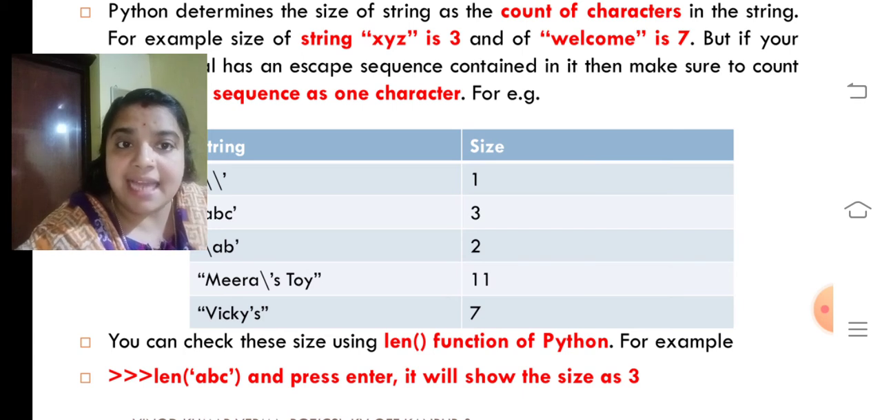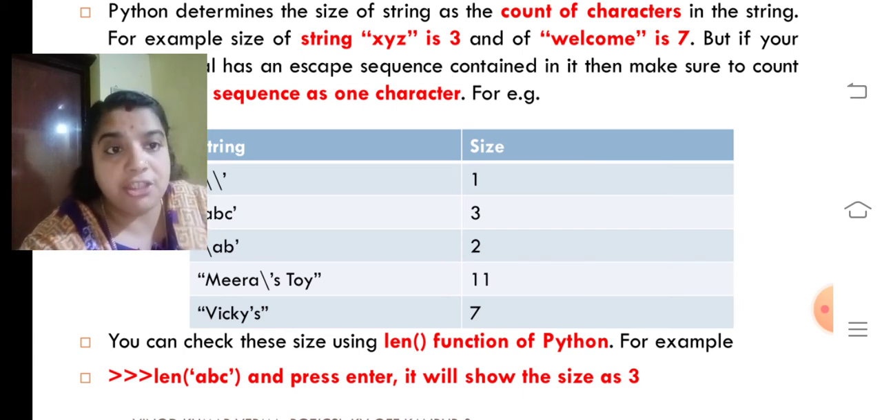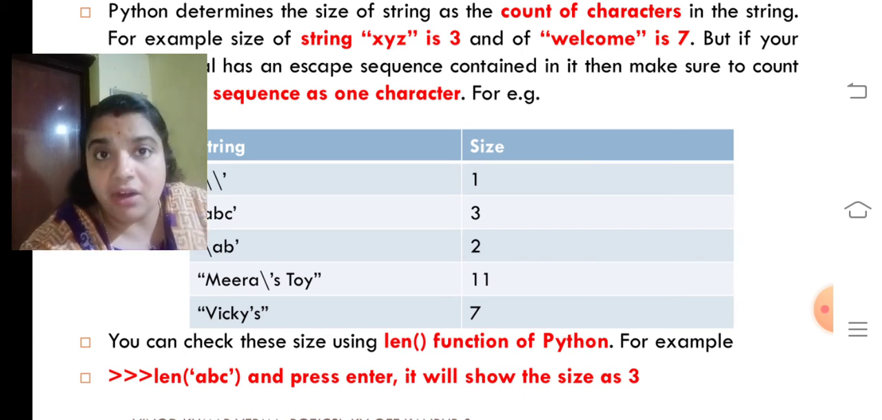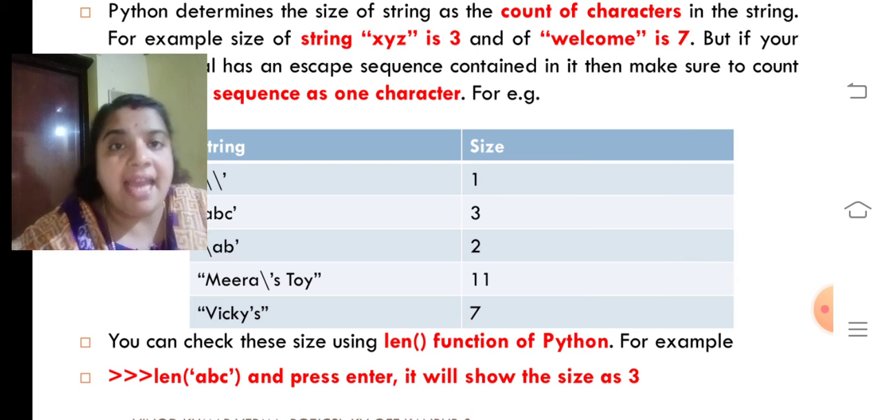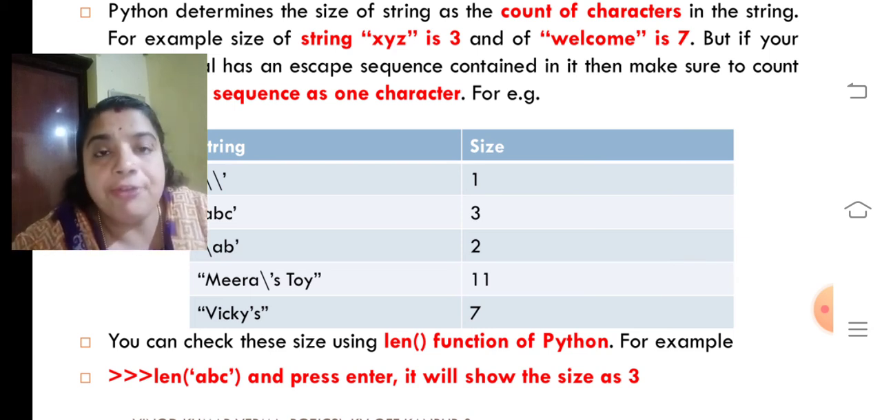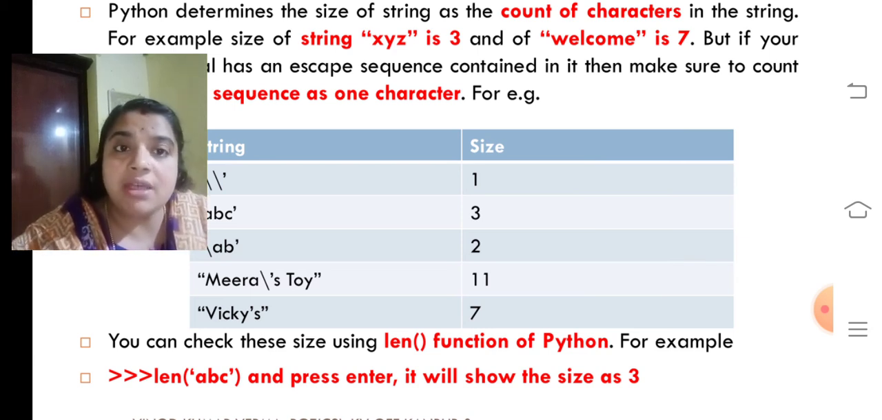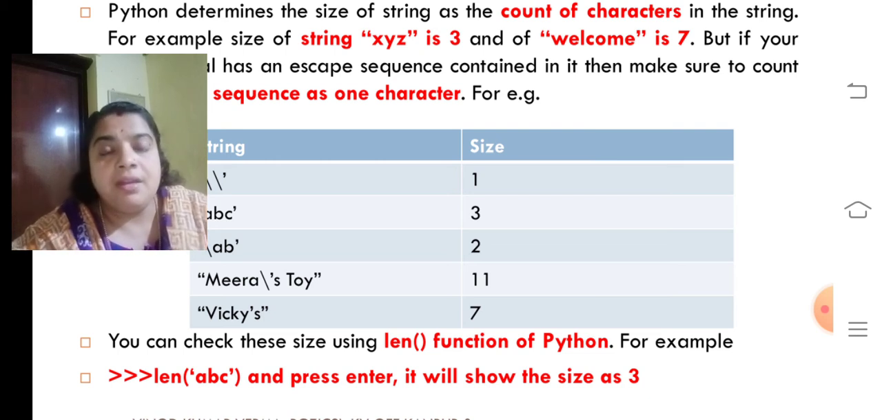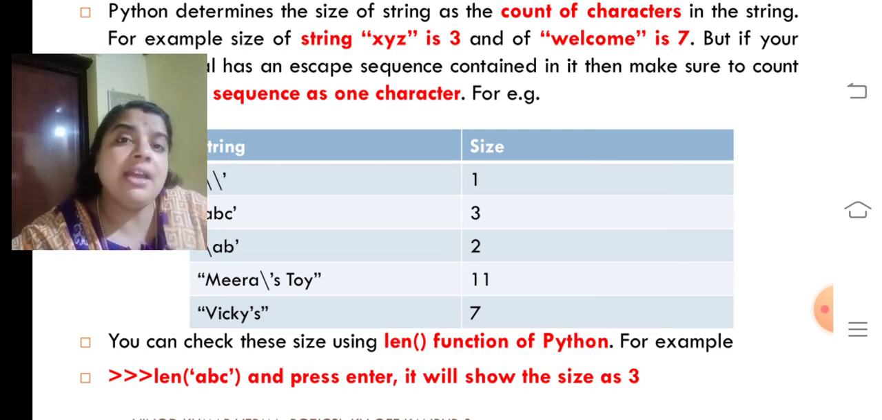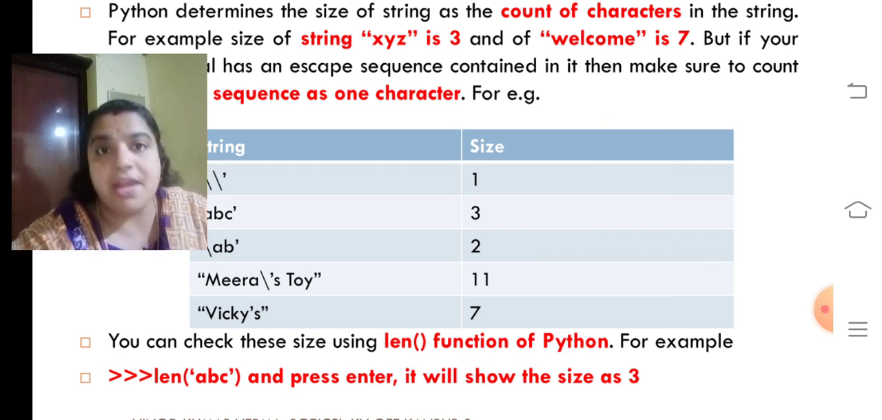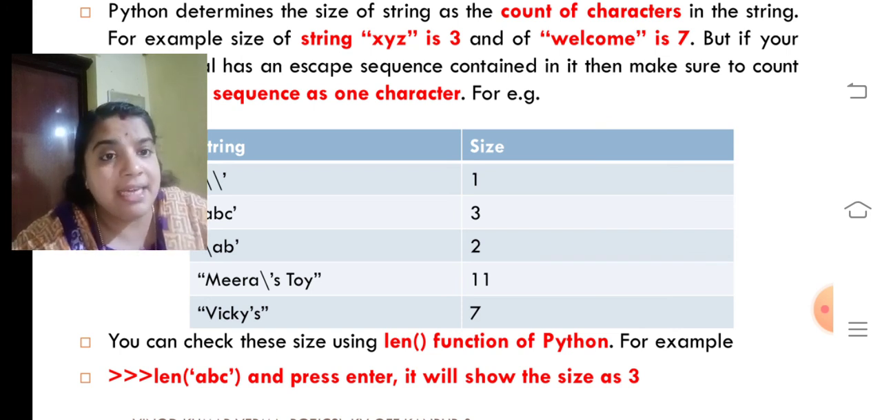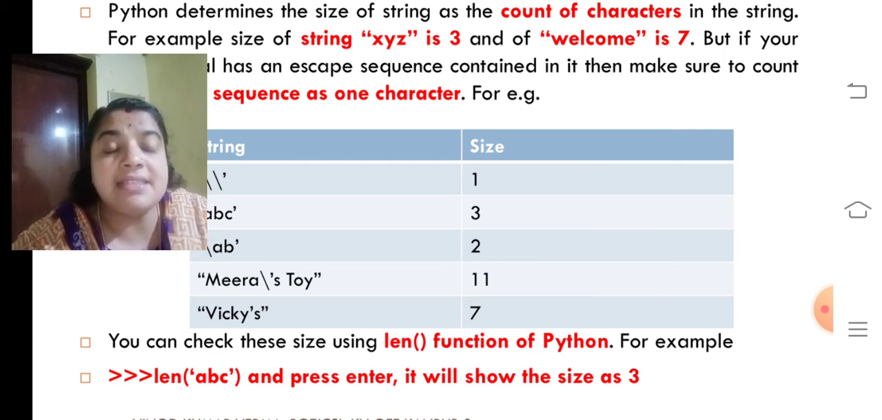You can check the size using the len function of Python. Python offers the len function for checking the size of anything. The len function can also be used for checking the size of a string. For example, len of ABC, and press enter, it will show the size as 3.